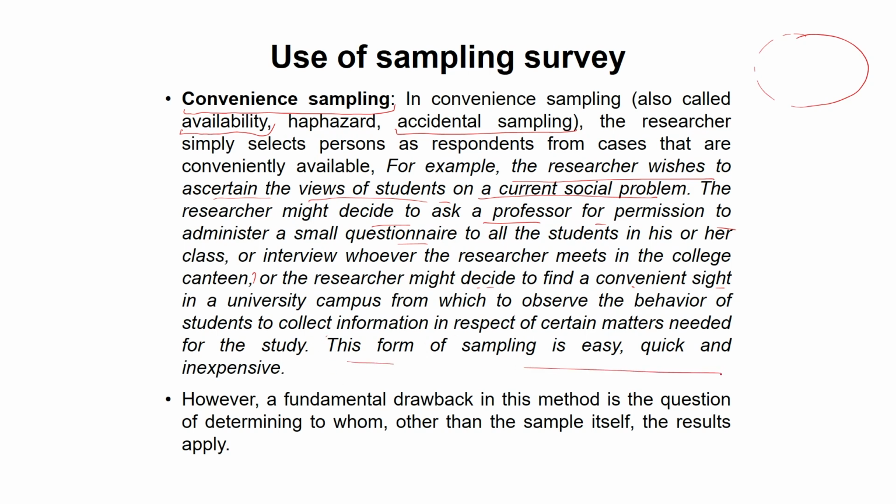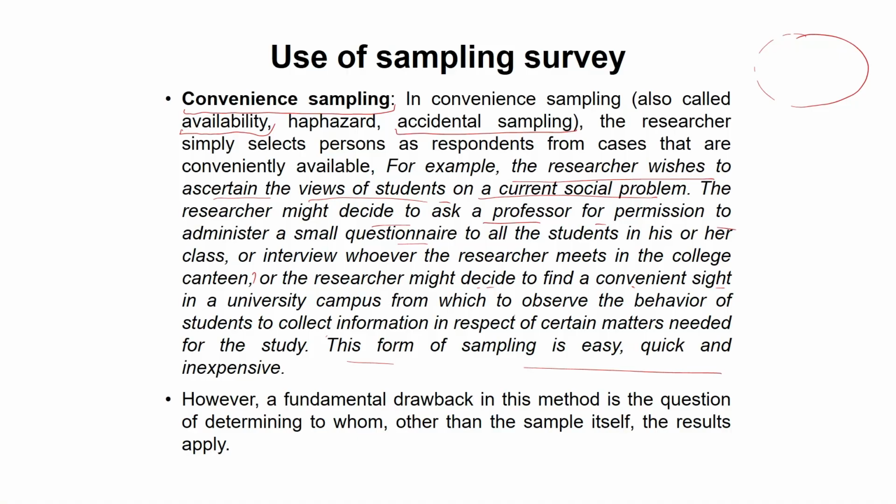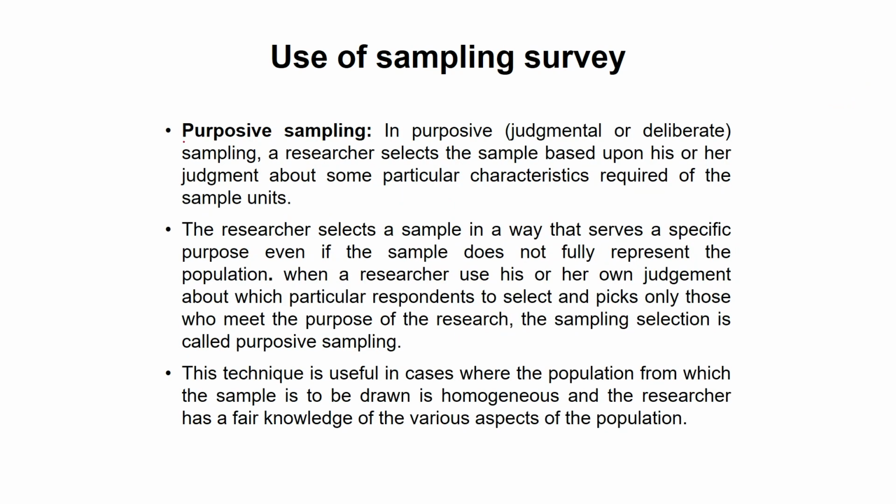Now, this form of sampling is easy, very quick and very inexpensive, because the researcher does not have to invest his time or some money, or maybe he is not interested or willing to approach students from different backgrounds and different courses to collect information about the education system prevailing in India, right? This is the example of convenience sampling. Now, the next is purposive sampling.